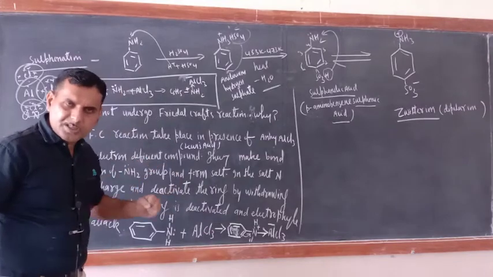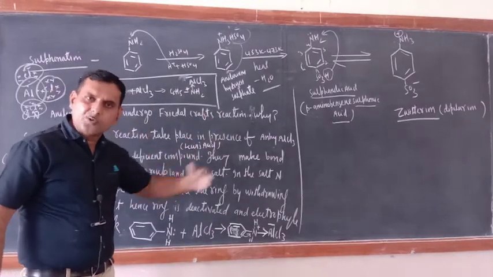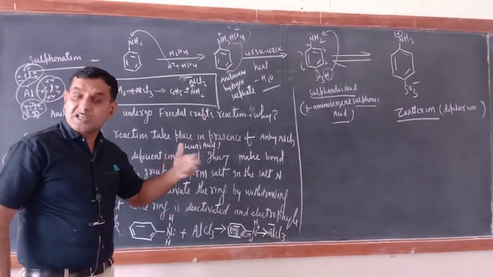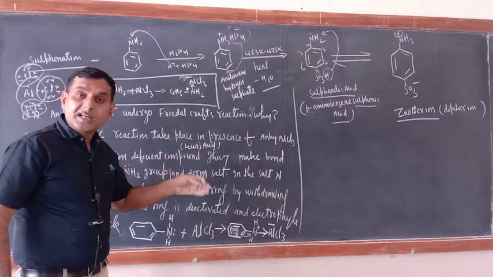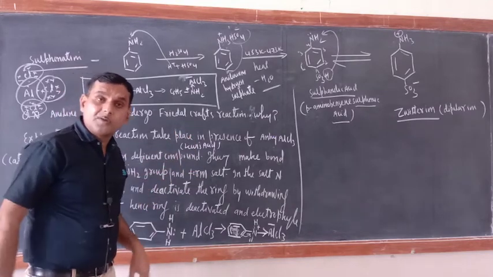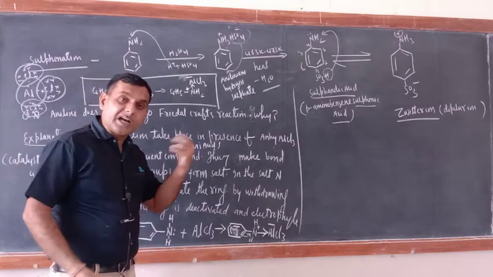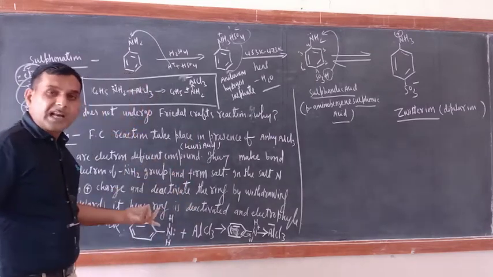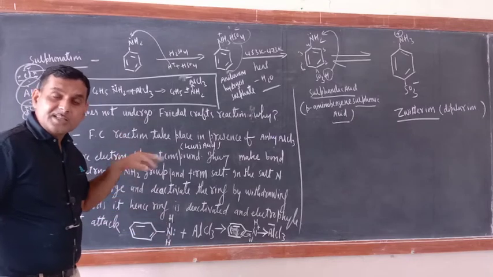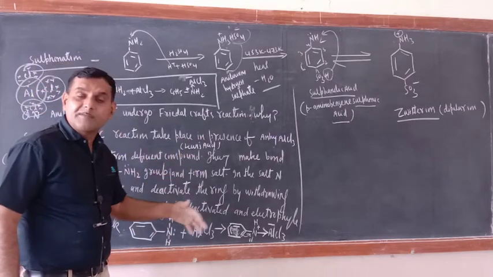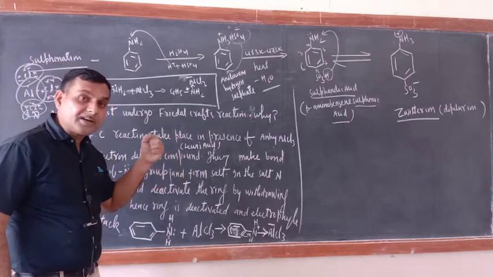Now try to understand, when ring electrons go toward the positively charged nitrogen side, the electrons won't be there in the ring, and the electrophile always attacks those positions where electron density is more. The electron density of the ring has been taken away by the positively charged nitrogen atom.